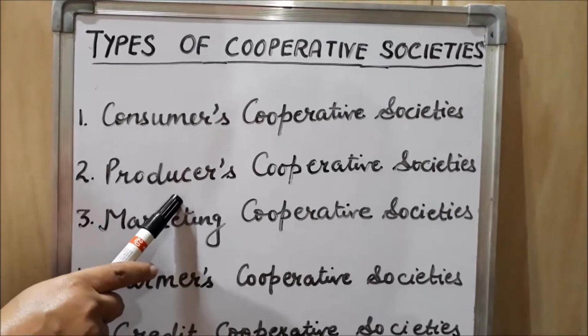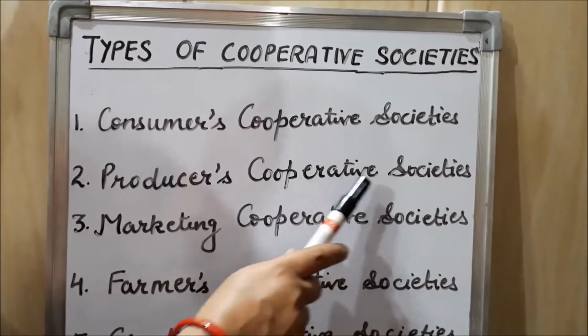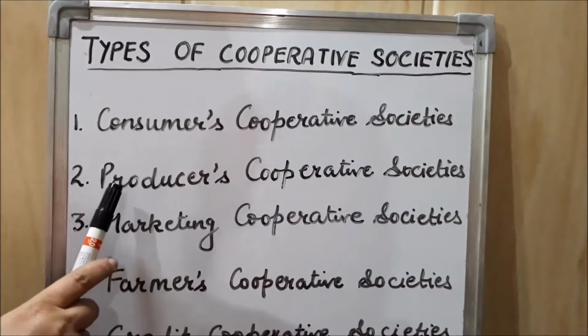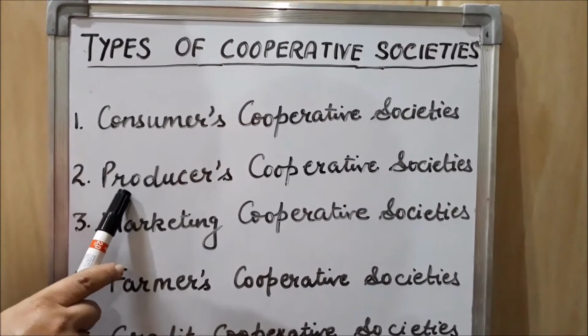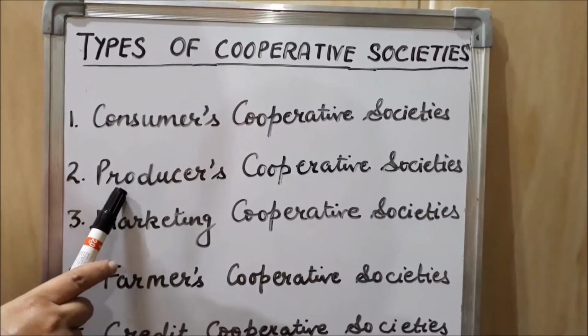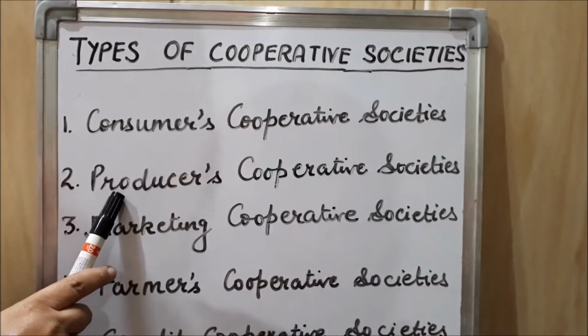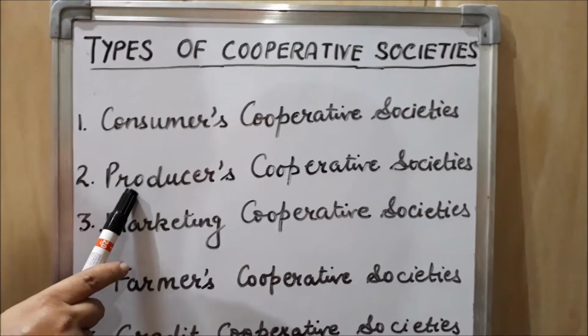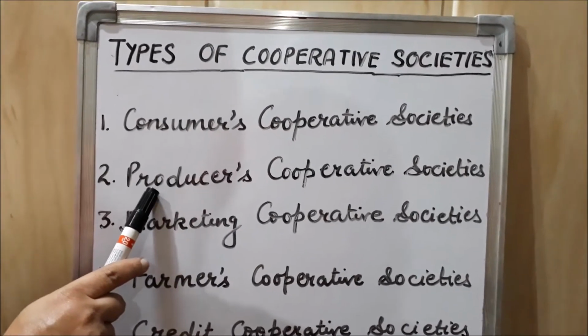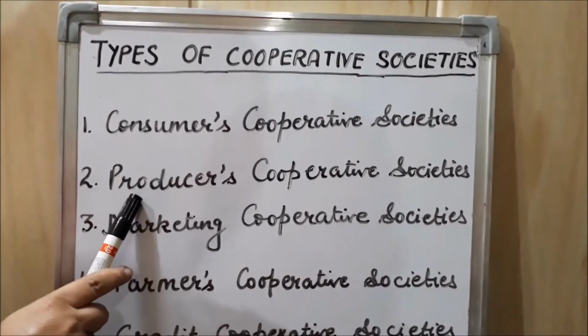So these small producers collectively form producers cooperative societies. These are of two types. One, the society which provides machines, raw material and equipment to the small producers. And second, the society which sells the goods manufactured by small producers.